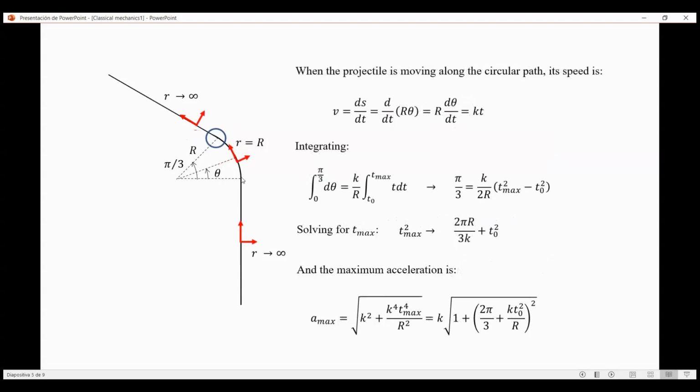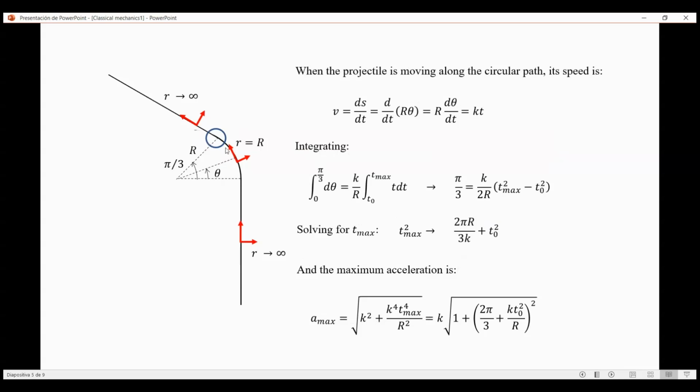Well, if it enters the curve and the speed varies linearly with time, then here the speed will be maximum. The normal component will be maximum here when it exits the circumference. Okay.